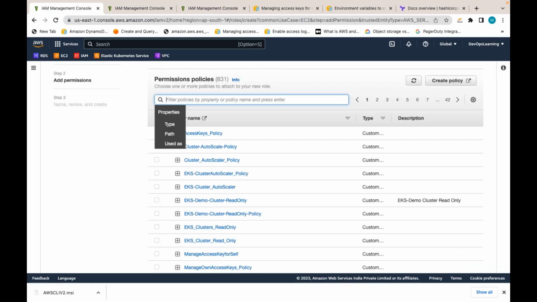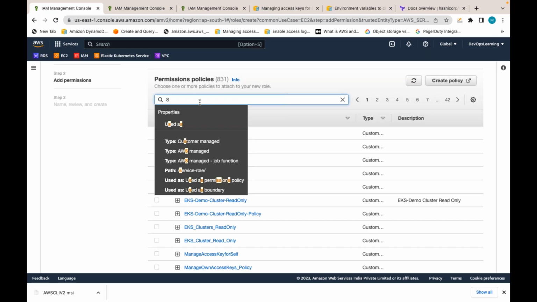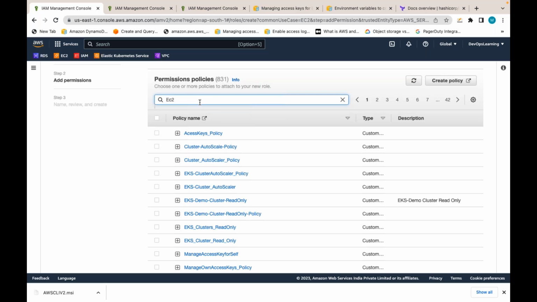Only whatever policies are required. The only recommendation is least privilege, guys. Don't give admin access unnecessarily. Whatever access is really required, only that access you give. Don't give full access or admin access like that. If required, you can give only EC2 full access or EC2 read only access, like that. Otherwise, administrator access like this.